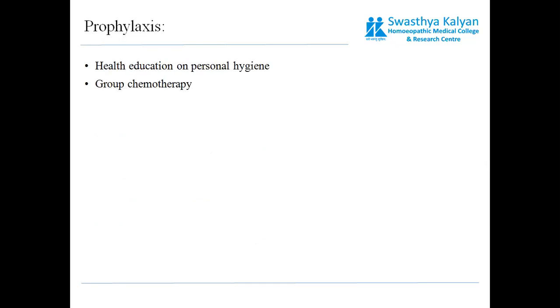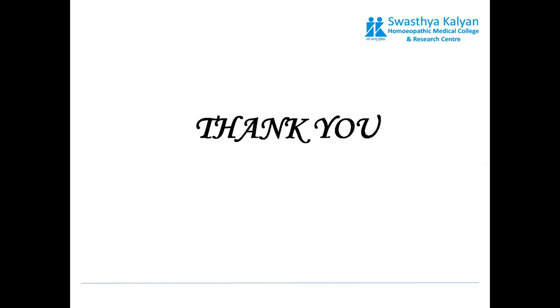Prophylaxis: health education on personal hygiene and group chemotherapy. If one individual, or child, is affected, we can give prophylaxis or treatment to the other children so that they might not get affected. Thank you. That's it. That was all about Enterobius vermicularis.